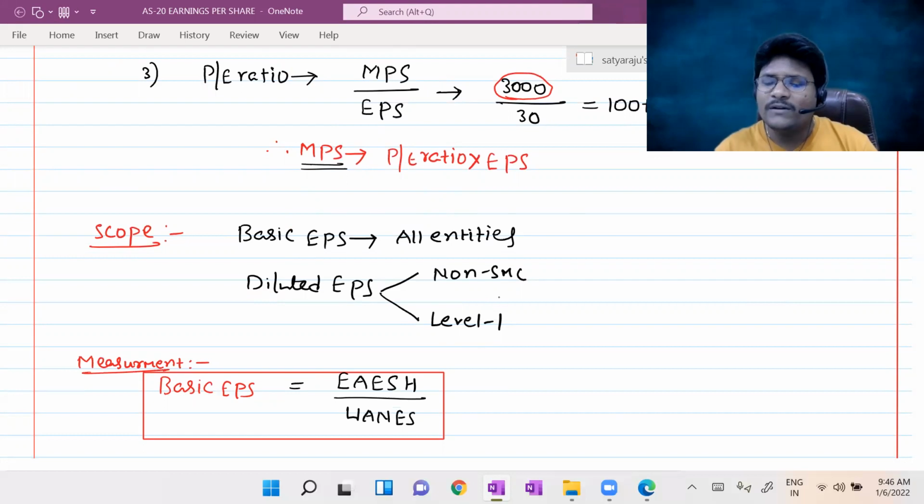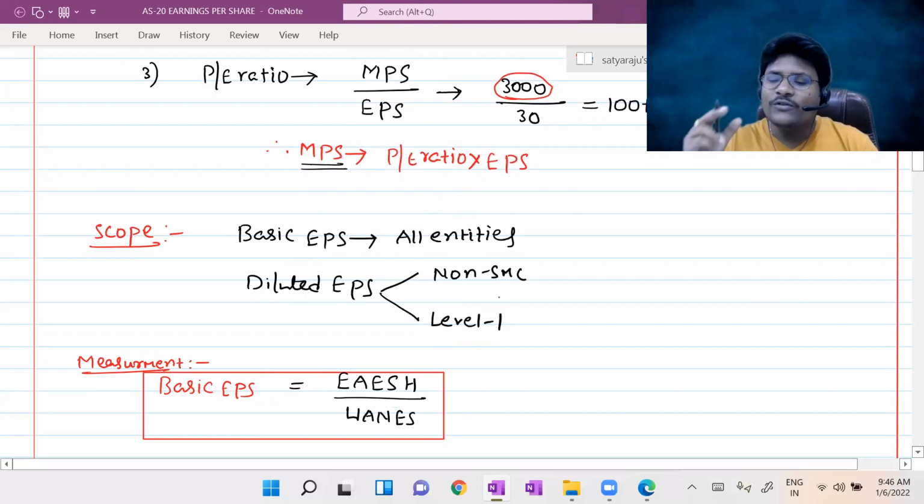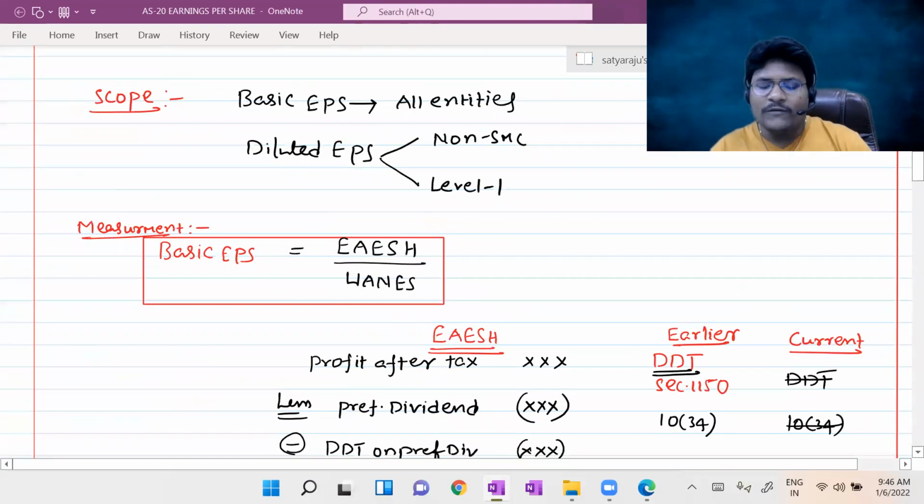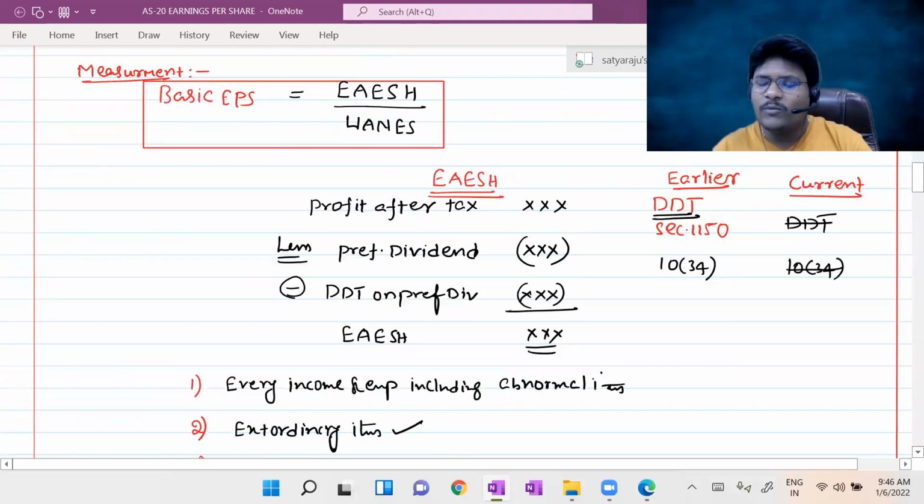And one more thing, at the time of presentation of consolidated financial statements, we should consider the EPS based on the consolidated financial statements information only. Then the formula for EPS: basic EPS equals profits attributable to equity shareholders, or earnings available to equity shareholders, divided by weighted average number of equity shares. To compute the numerator, earnings available to equity shareholders is equal to profit after tax minus preference dividend minus dividend distribution tax on preference dividend, if applicable. But right now DDT is not applicable as per the current Income Tax Act 1961 amended provisions. Then we will get earnings available to equity shareholders.